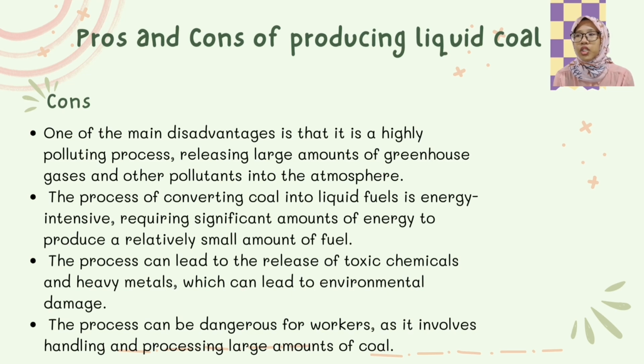Meanwhile, the cons of producing liquid coal are, one of the main disadvantages is that it is a highly polluting process. It releases large amounts of greenhouse gases and other pollutants into the atmosphere. The process of converting coal into liquid fuel is energy intensive, requiring significant amounts of energy to produce a relatively small amount of fuel. The process can lead to the release of toxic chemicals and heavy metals, which can lead to environmental damage. And last but not least, the process can be dangerous for workers as it involves handling and processing large amounts of coal.